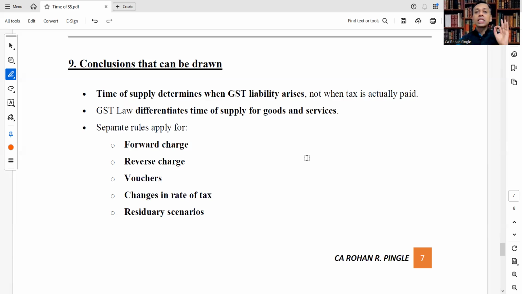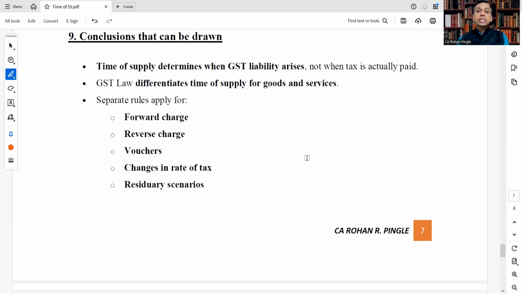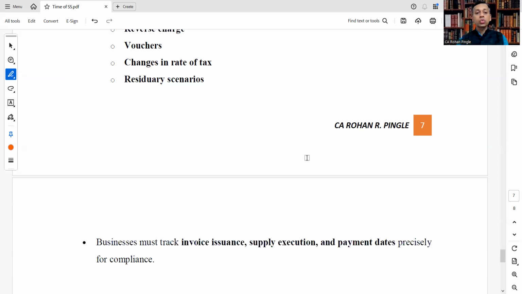Time of supply determines when GST liability arises, not when tax is actually paid. That is very important. Why are we learning time of supply? Because it determines when GST liability arises. GST law differentiates time of supply of goods and services. Separate rules apply for forward charge, reverse charge, vouchers, change in rate of tax, and residuary scenarios.